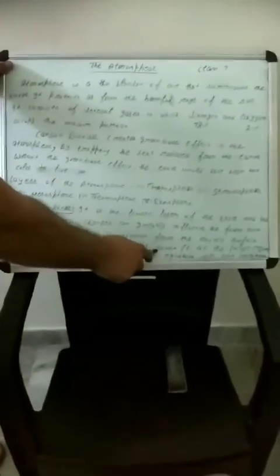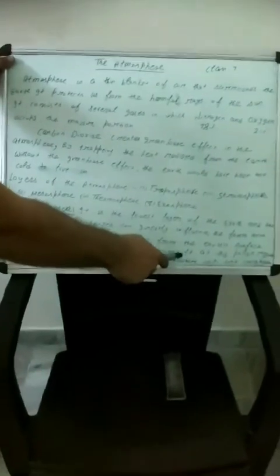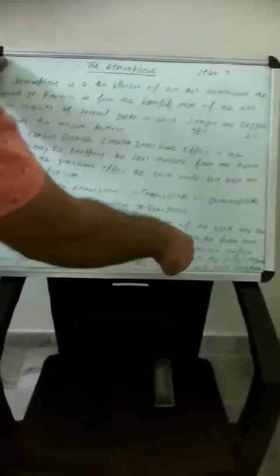The troposphere extends from the Earth's surface to a height of approximately 30,000 feet at the polar regions, but it changes to approximately 56,000 feet at the equator, with some variations.